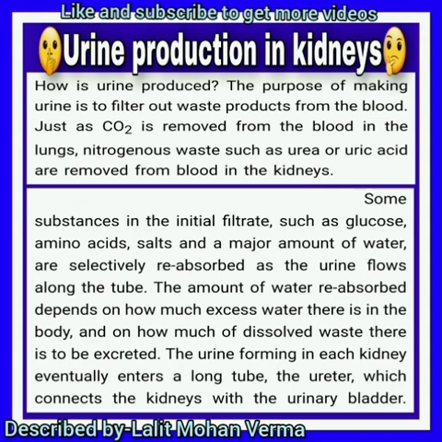Now the question arises, how is urine produced? What is its purpose? The purpose of making urine is to filter out waste products from the blood, just as CO2 is removed from the blood in the lungs. Nitrogenous wastes such as urea or uric acid are removed from the blood in the kidney. Some substances in the initial filtrate like glucose, amino acids, salts and a major amount of water are selectively reabsorbed again as the urine flows along the tube.